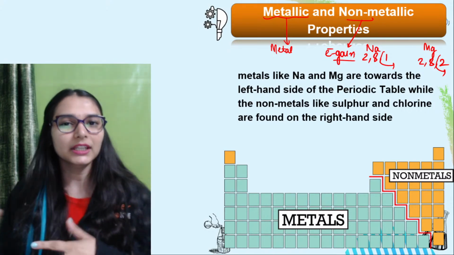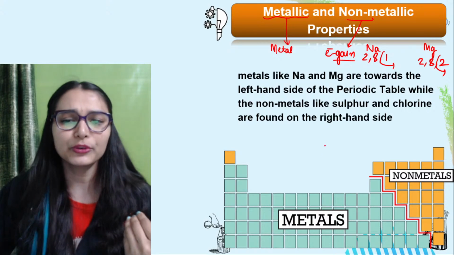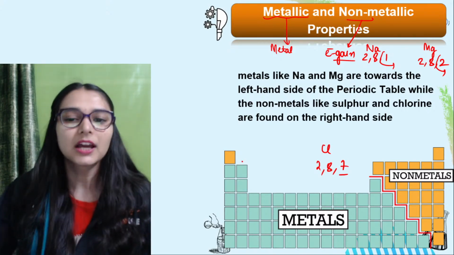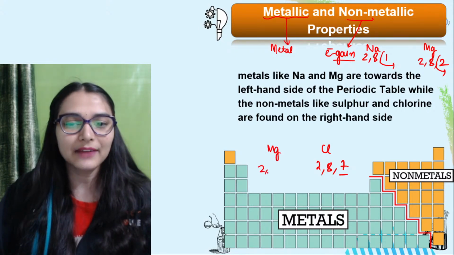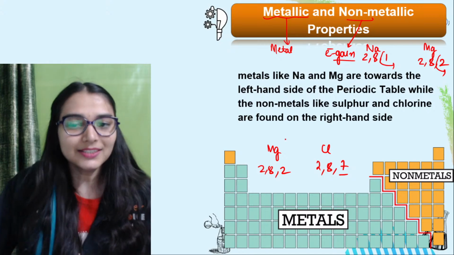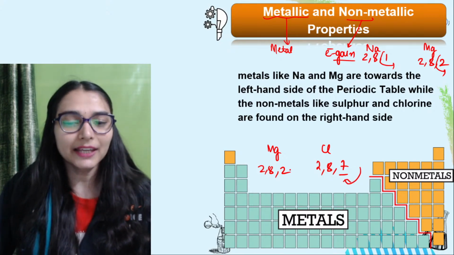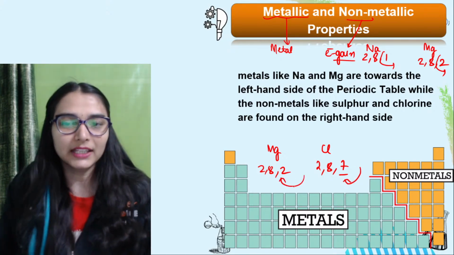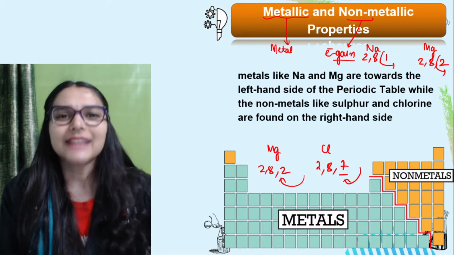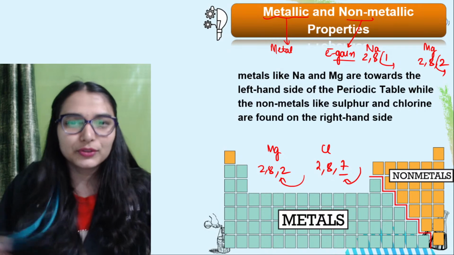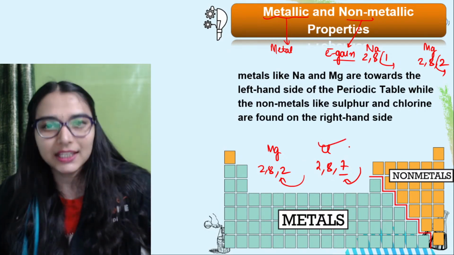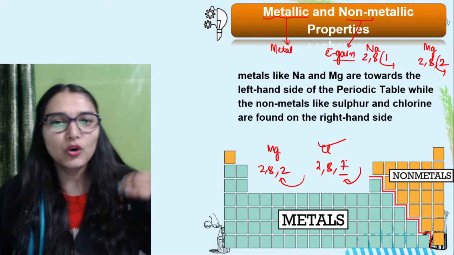So if you are having an element, here look, chlorine. Chlorine is having 7 electrons in the valence shell. Just now you saw magnesium is having 2 electrons. So what do you think? Chlorine is more willing to gain an electron, or magnesium? If magnesium gains 6 electrons, it will get an octet. Is that even possible? No. So which element has more tendency to gain the electron? That would be chlorine. Right, so chlorine would be more non-metallic.